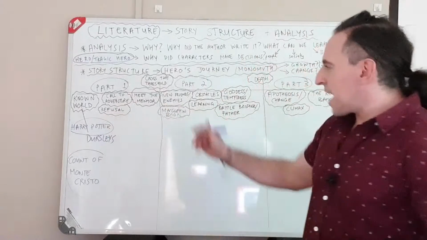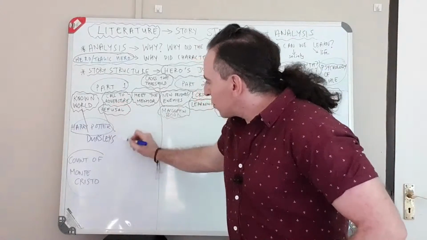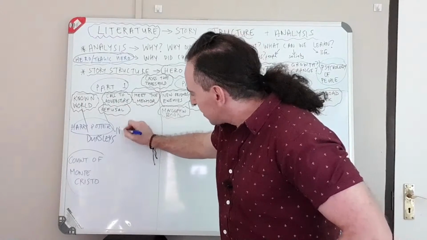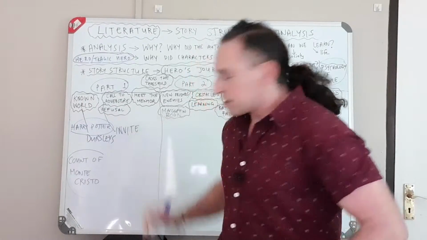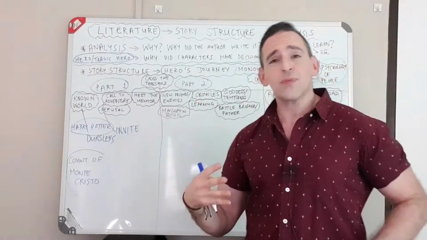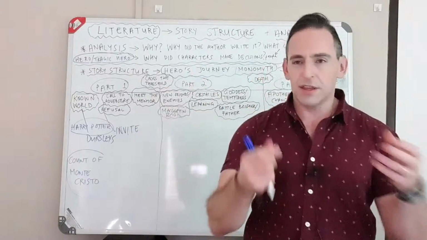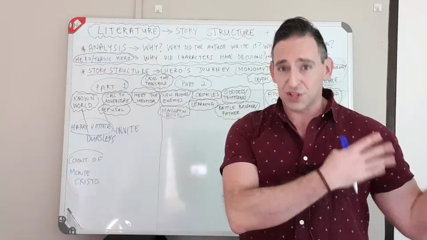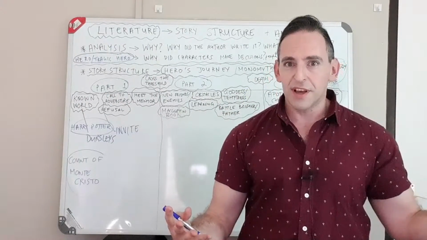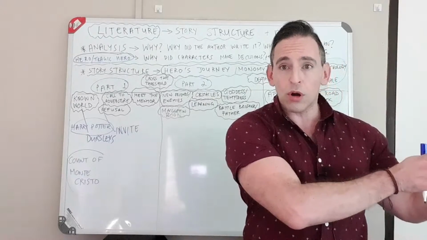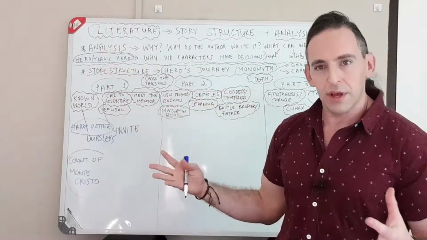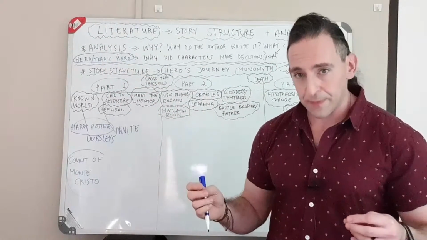Now, in Harry Potter, this one is easy. The call to the adventure is his invitation to Hogwarts. So when he turns 11, he gets the envelope that comes through the chimney that it's time for him to go to the school to learn how to be a wizard. All right, so now he was in this known world, and now something is calling him to this completely new world. It's the call to adventure.